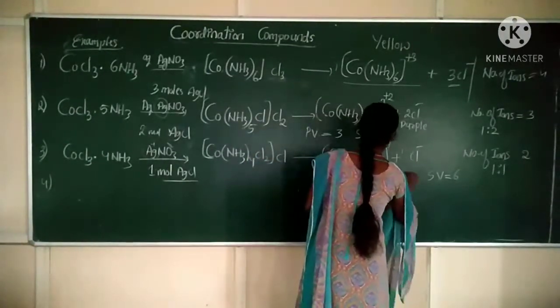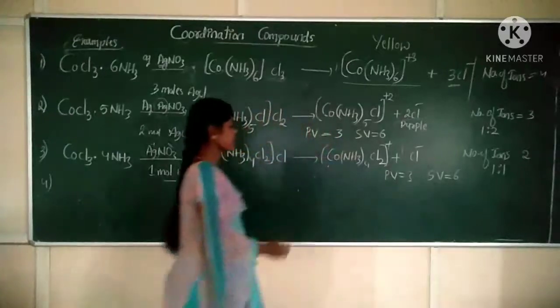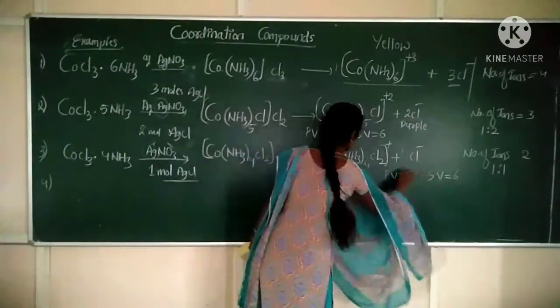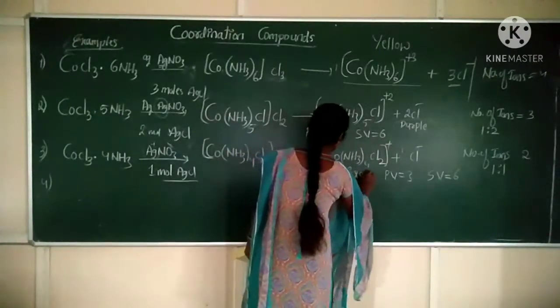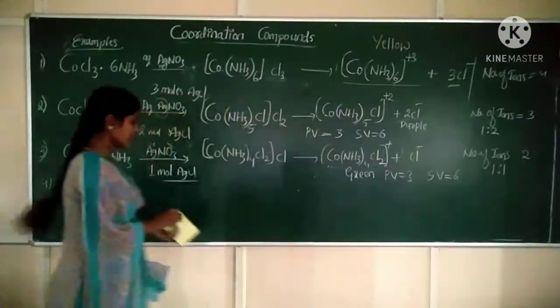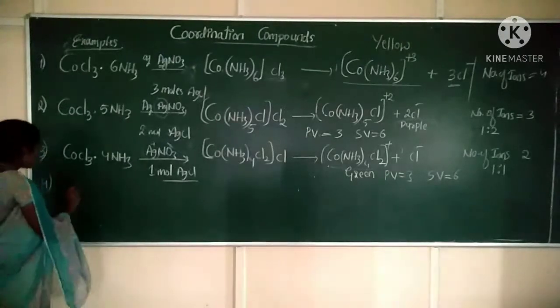Primary valency is 3. Secondary valency is 6. Now the color for this complex ion is green. It is green in color. Okay. Next, fourth complex.